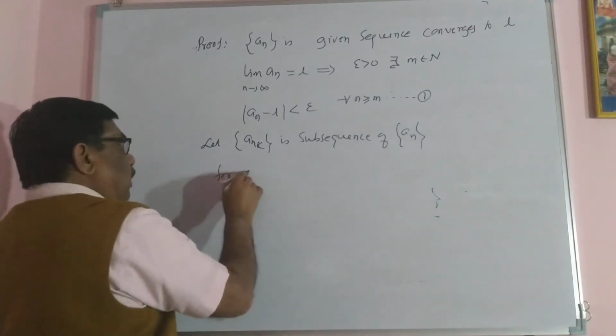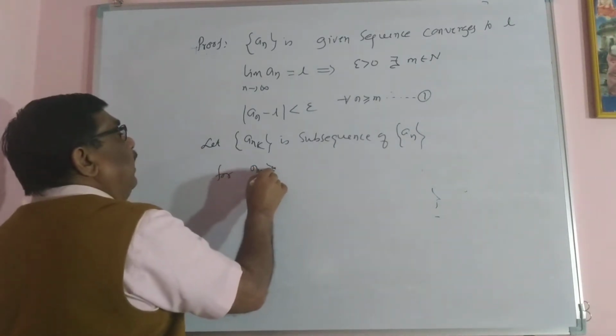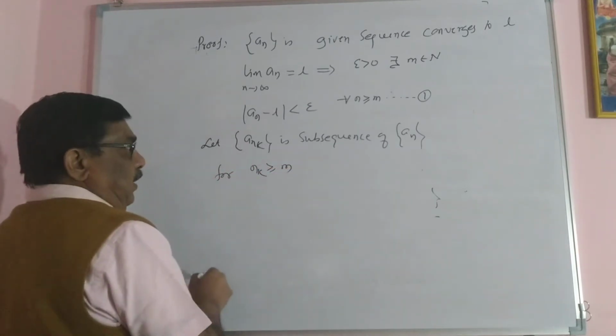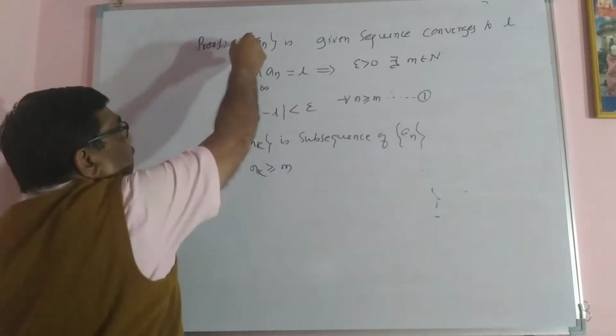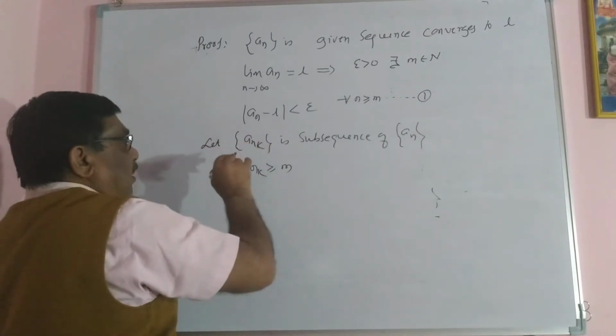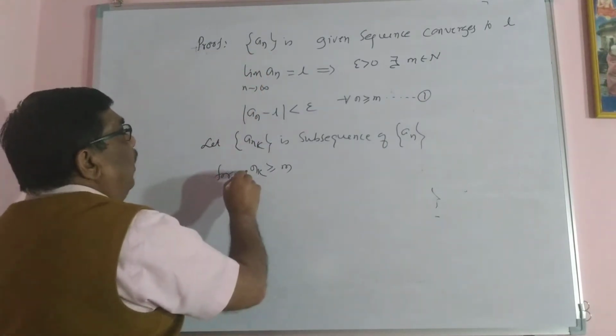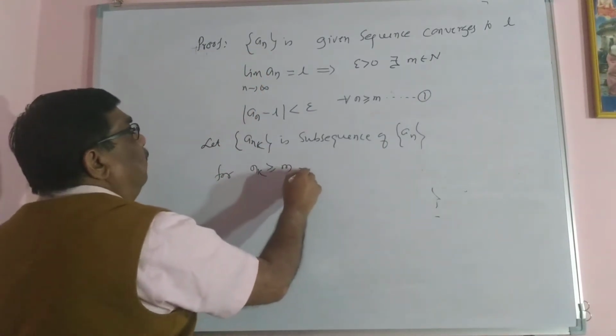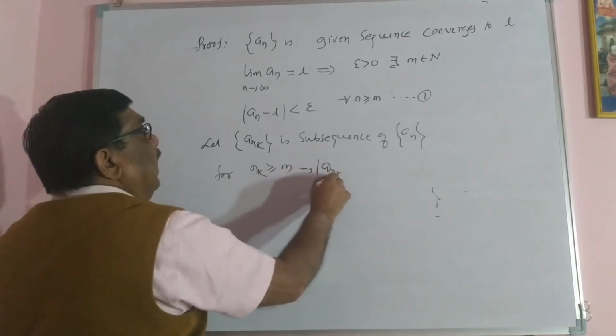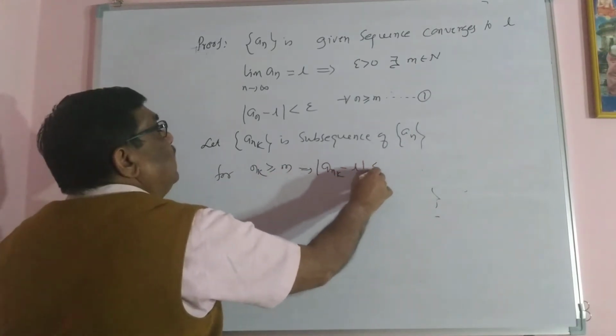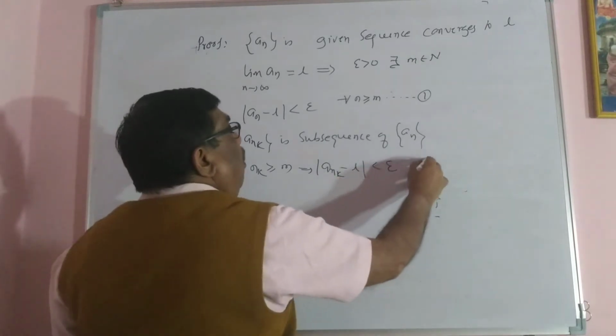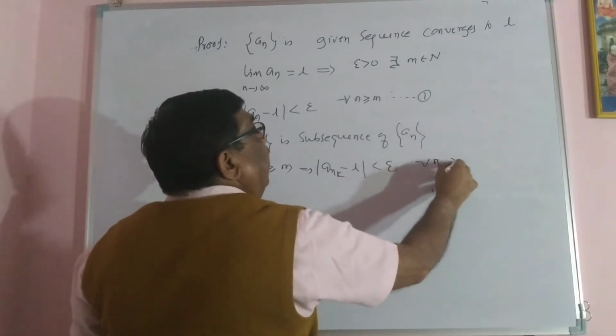For nk greater than or equal to m, because it is a part of that An, this Ank is also an element of the An. For nk greater than or equal to m implies mod of Ank minus L is less than epsilon.